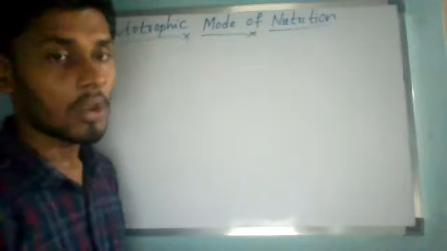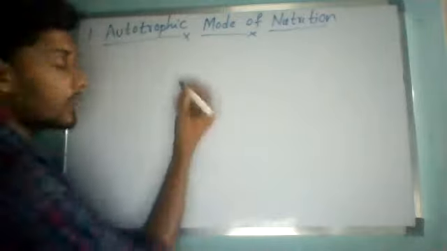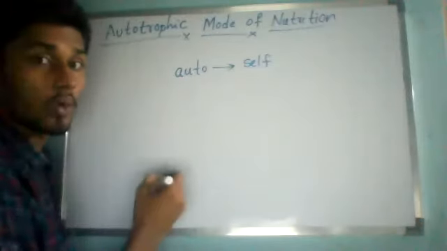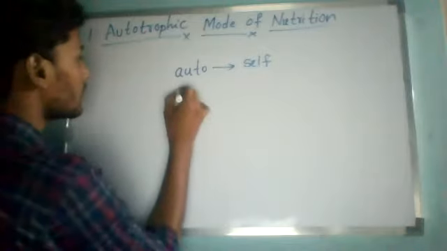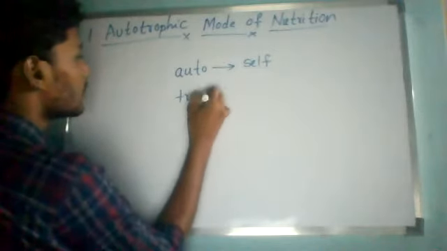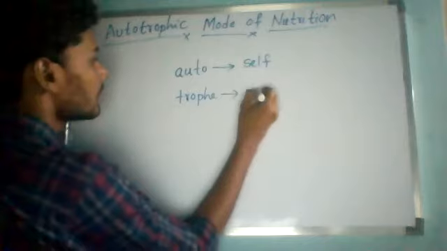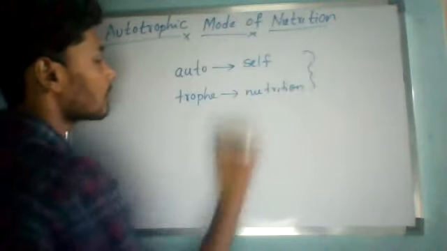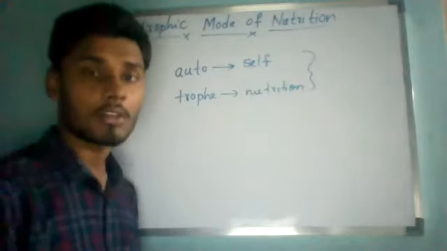If it comes to the word autotrophic, the word auto means self, and trophy means nutrition. So this is called autotrophy, meaning self-nutrition.